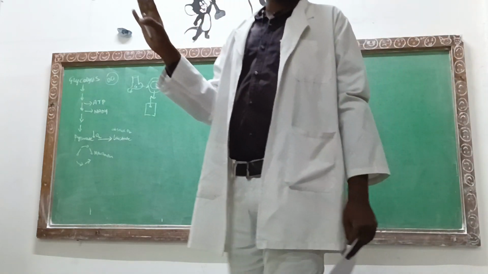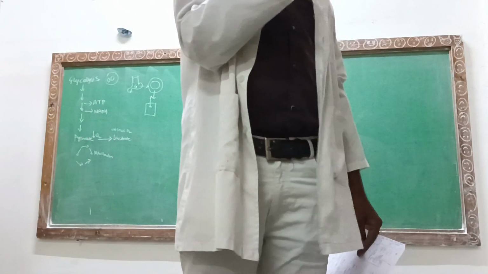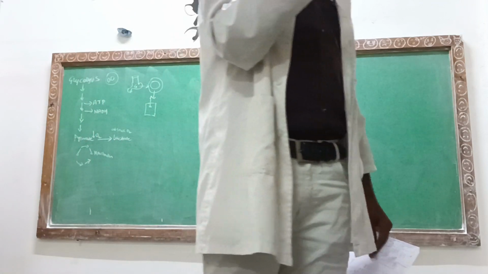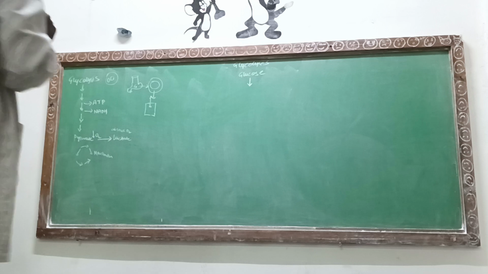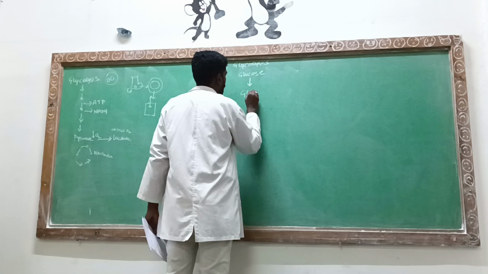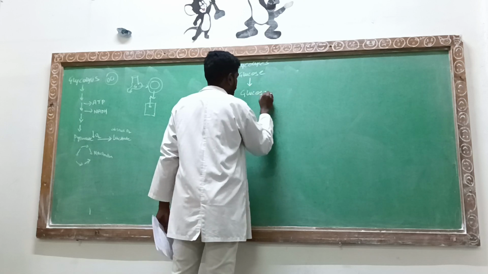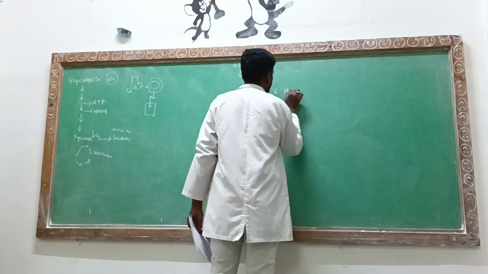This is the basic thing. So in this case, when these glucose molecules have jumped into the tissue level, they are going to bind with a special type of molecule, and that is glucose 6-phosphate.